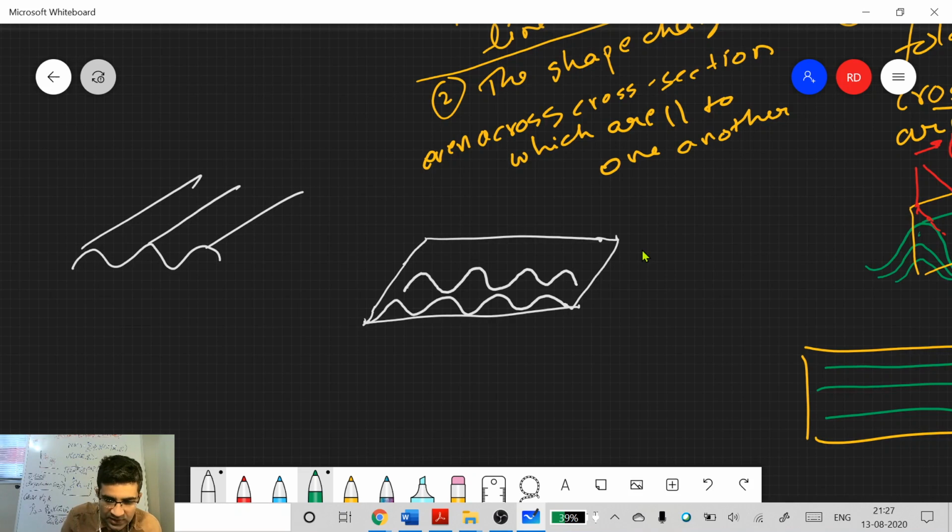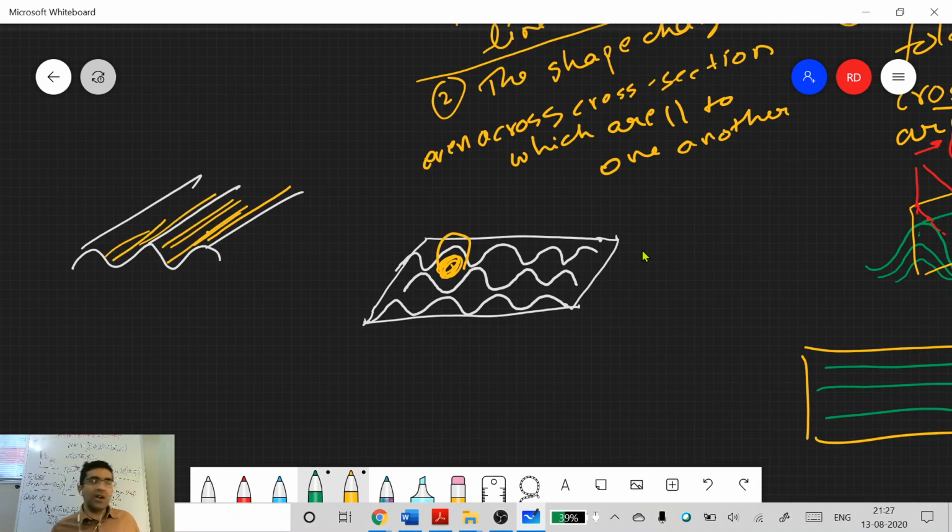So somewhere it will be like this, and then maybe it goes back to being like this, so that you can place your eggs here somehow. Okay, so this is how it will look. If you take a cross section across an egg tray, the shape will not remain constant. In this type of figure, if you have a single line, you can move it parallel to itself to generate this fold surface. Whereas if you try to place a pencil inside an egg tray, you cannot move the pencil to generate the shape of an egg tray. So if you take different cross sections along this, the shape will change.